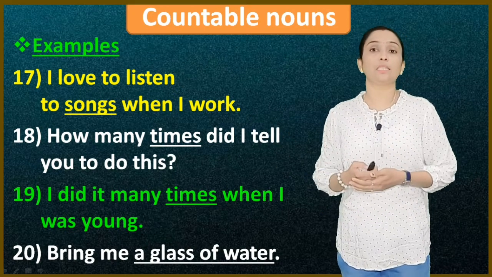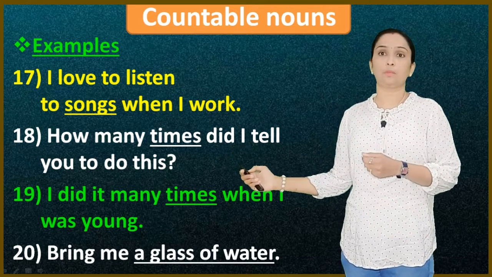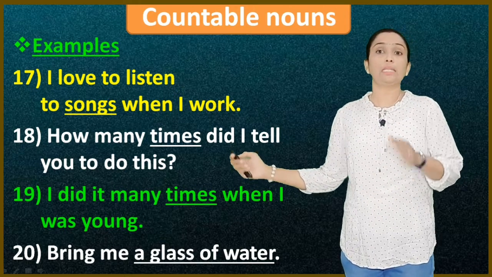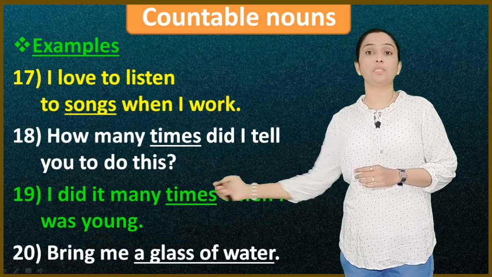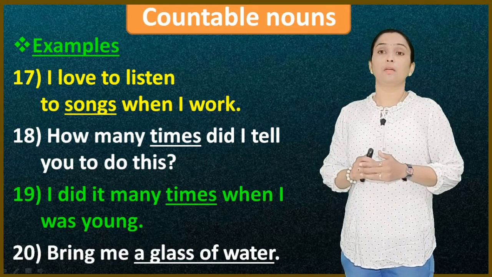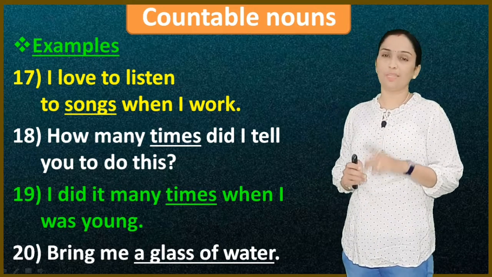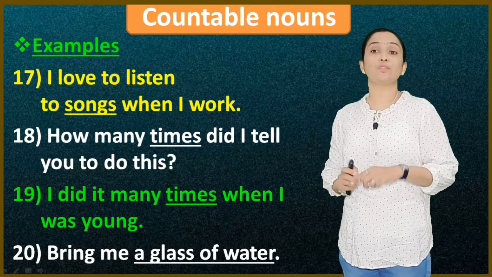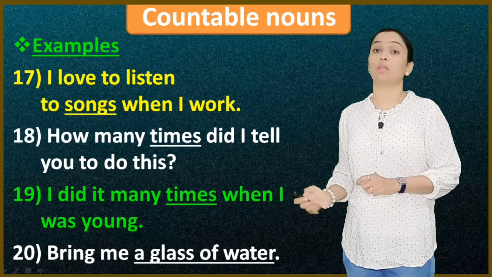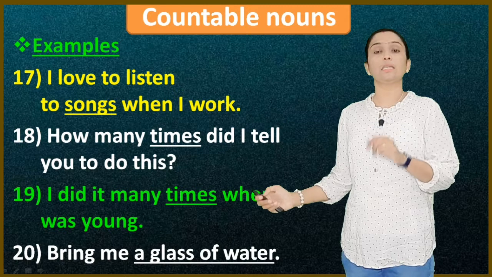How many times did I tell you to do this? It means I have told you how many times. Times, I have told you 1 time. I have told you 3 times. We can count the times. Here, I did it many times when I was young. Here we are counting time, so it comes under countable nouns. Bring me a glass of water. Look at this example, how it is a glass of water. Here water is an uncountable noun, but here we are talking about a glass of water. A single glass means here it is a countable noun.